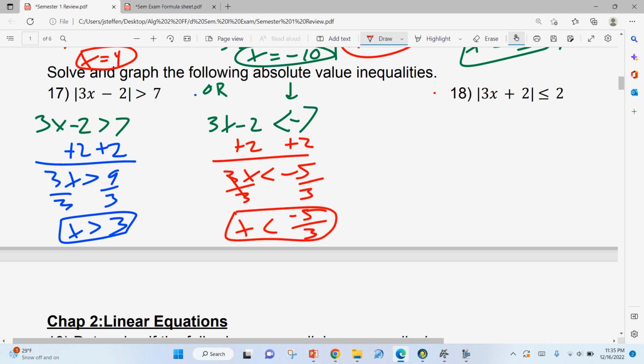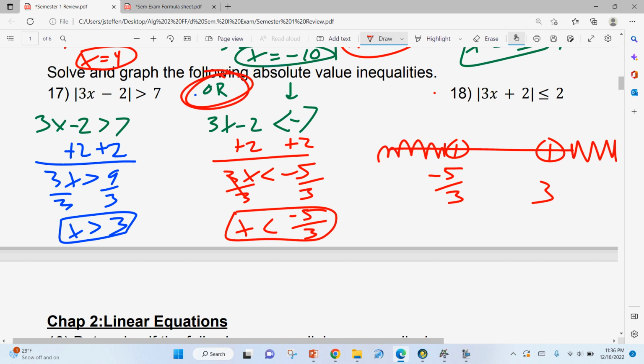And then when you graph this, I'm going to have to erase this because I'm going to use too much room. First off, if you have a fraction, I know it's kind of annoying, but we know that one's negative, so obviously that's smaller than a positive. So negative 5 over 3 goes on the left. Positive 3 goes on the right. They're both open circles. Now here's when you can check. If you just graph those like normal, x bigger than 3 is going to go this way. x smaller than negative 5/3 is going to go this way. So we didn't even look at the or, if you did it correctly that way. But it's a good double check, because a lot of people forget to flip this sign. And if you forget to flip that sign, then this or is going to save you. So it's good to know both of them. It's an or problem, so they shade away from each other.